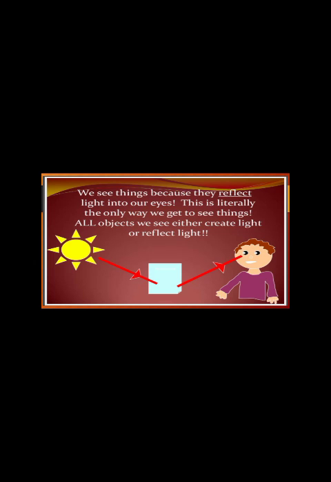That's why we are unable to see things in a dark area or when there is no light, because light makes us see things by the property of reflection. That light hits the non-light sources and bounces back into our eyes, and that makes us able to see that object.